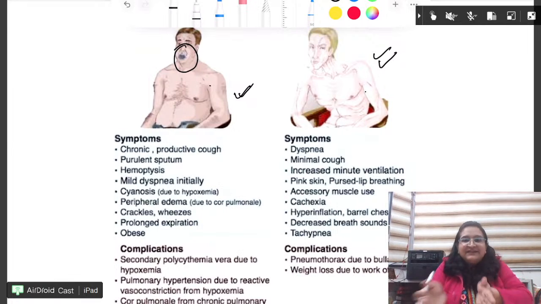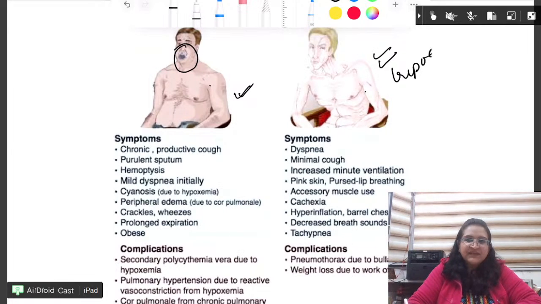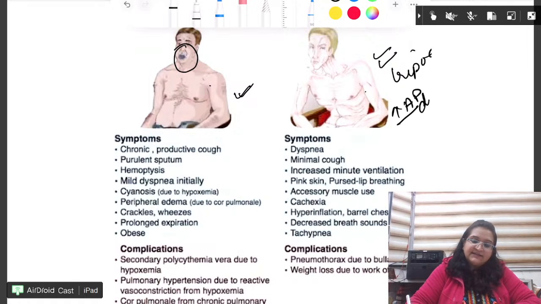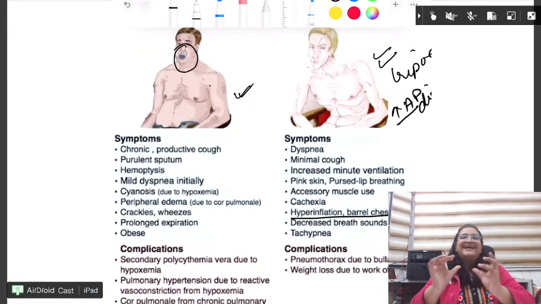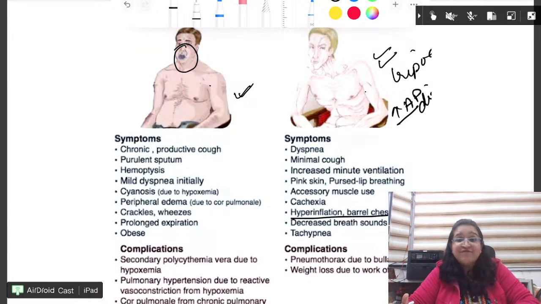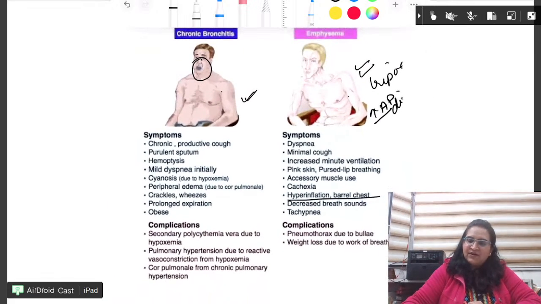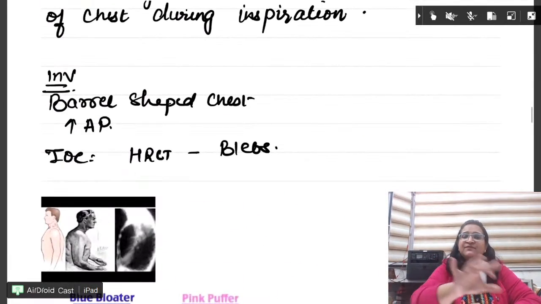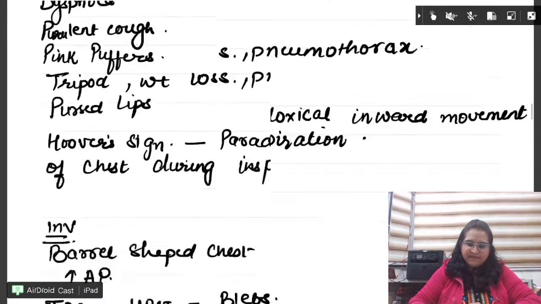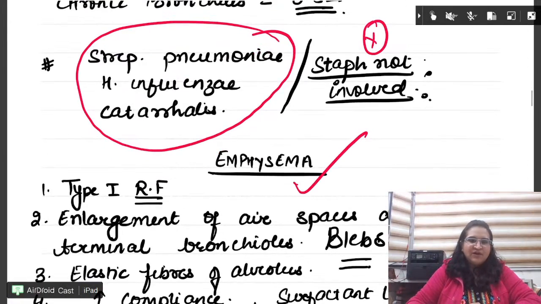This person is having tripod position. He's very thin. But bete, his lungs have a high increase anteroposterior diameter or barrel-shaped chest. Hyperinflation or barrel-shaped chest. In emphysema. Emphysema is the pink puffer. Right? So if they ask you which is the blue bloater, BBB, bronchitis. Fine, everyone? Okay. And remember which is thin, which is fat. You must remember.